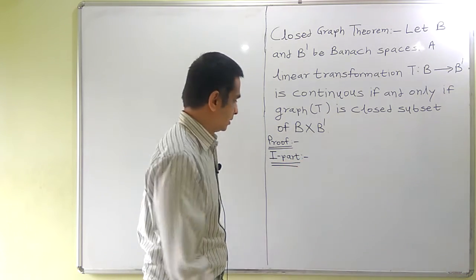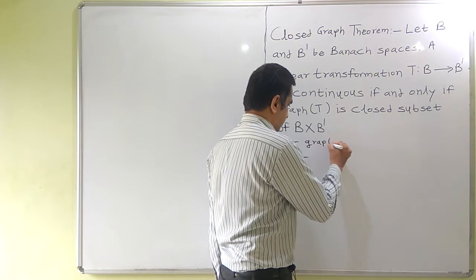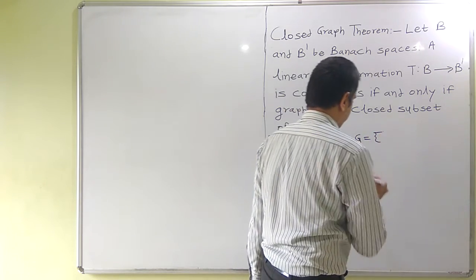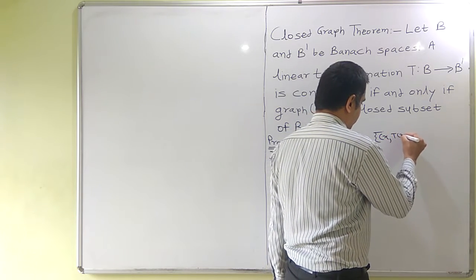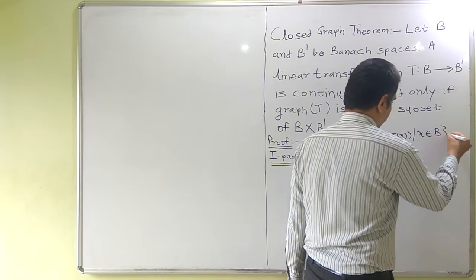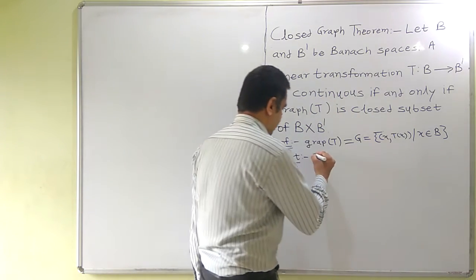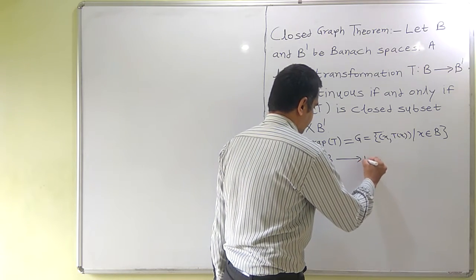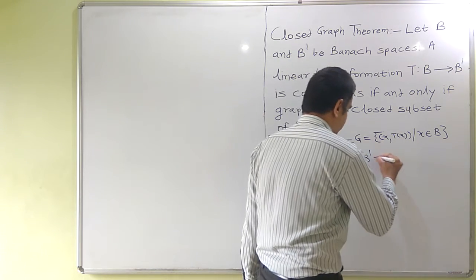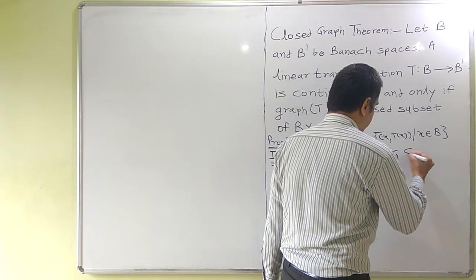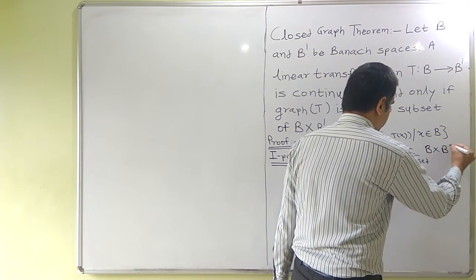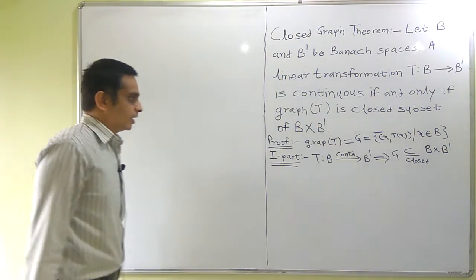So if you remember, in first part, graph of T, let me call it as G, it is collection of all ordered pairs (x, Tx) where x belongs to B. So in first part we proved that if T from B to B dash is continuous, then graph of T, that is G, is closed subset of B cross B dash. So this is what we have seen so far.